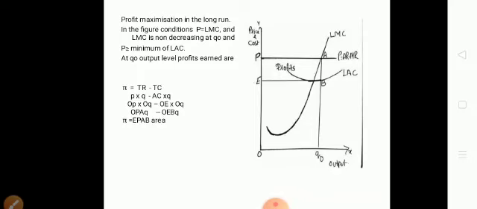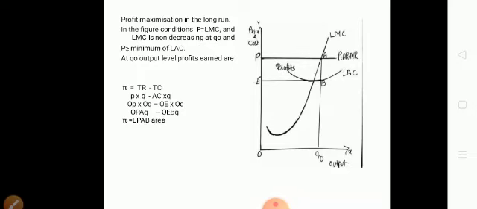Now here you see at point B where we have the minimum of LAC, we draw a line to get a point E where the cost is determined. Now you see P is above and cost E is below, so the third condition is also satisfied, which denotes there are profits earned by the firm. Here at Q0 output level the profit is equal to what? Again mathematically you are explaining total revenue minus total cost.